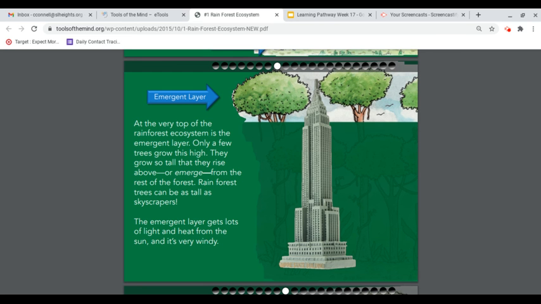At the very top of the rainforest ecosystem is the emergent layer. Only a few trees grow this high. They grow so tall that they rise above or emerge from the rest of the forest. Rainforest trees can be as tall as skyscrapers. The emergent layer gets lots of light and heat from the sun, and it's very windy.